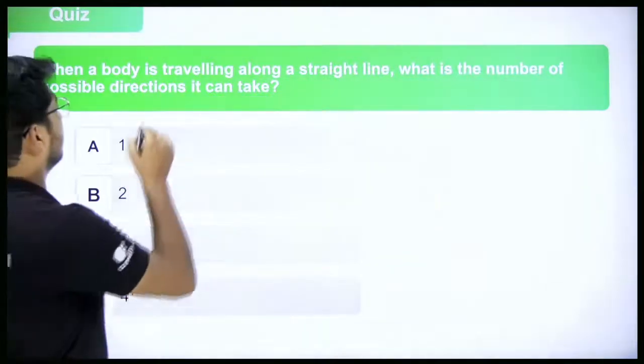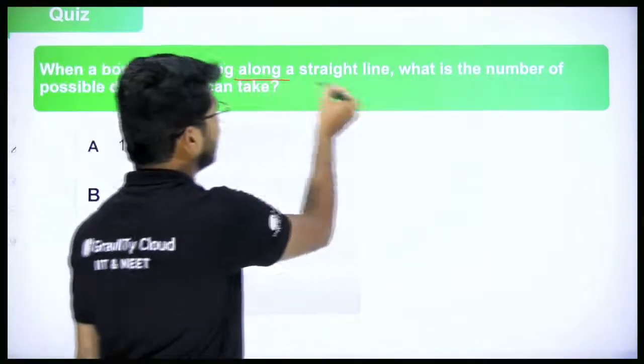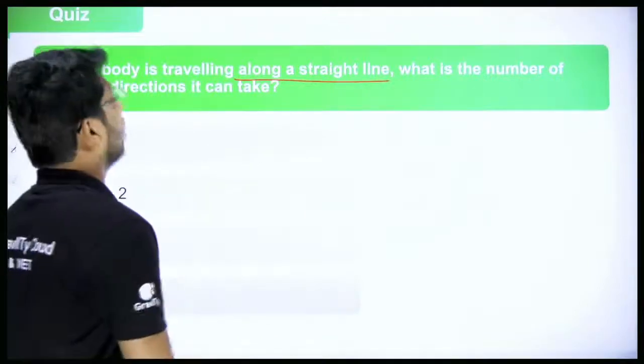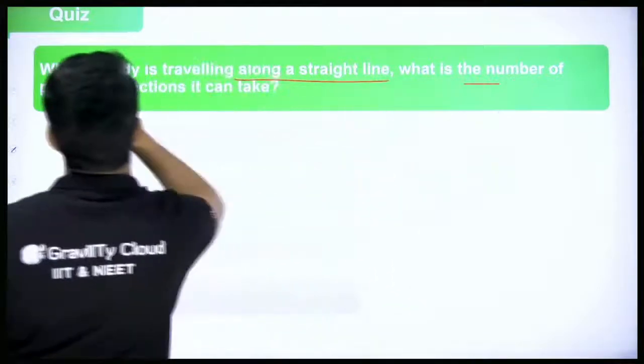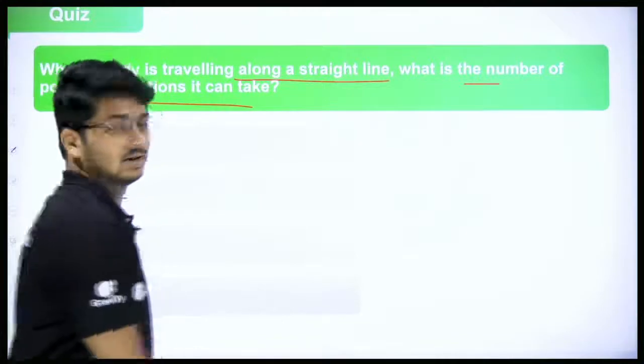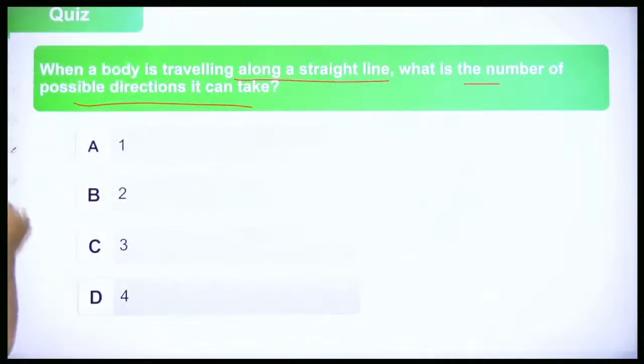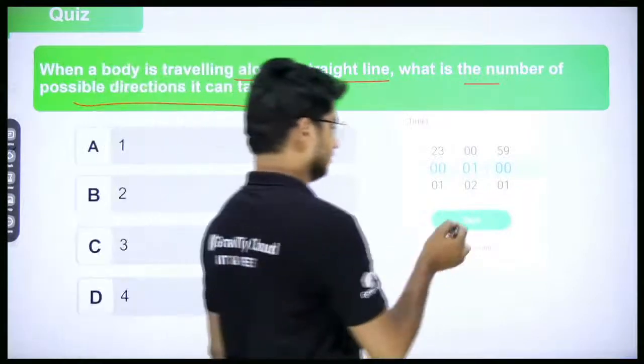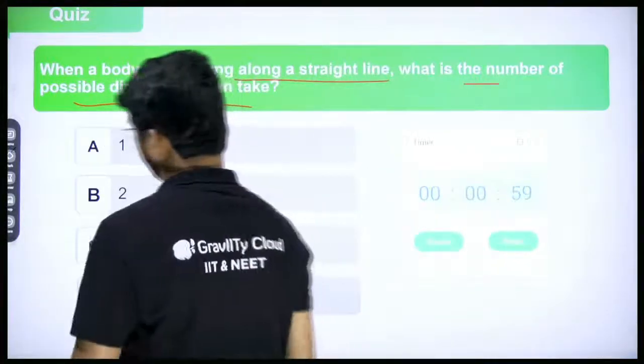When a body is traveling along a straight line, what is the number of possible directions it can take? You have options. So I'm not giving you any clue, you do it. Anyone try solving it?